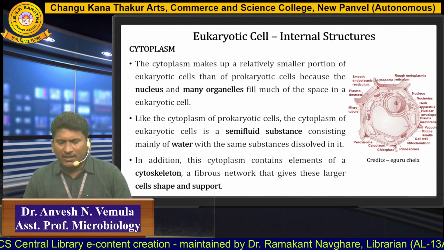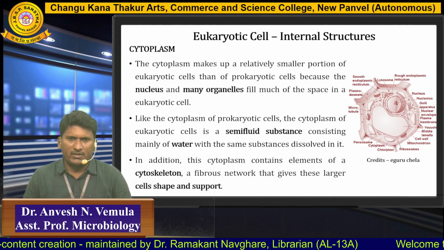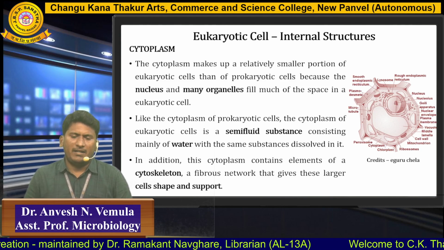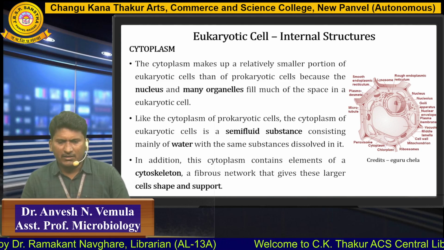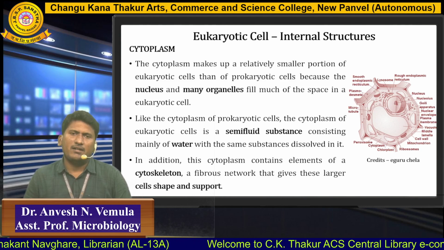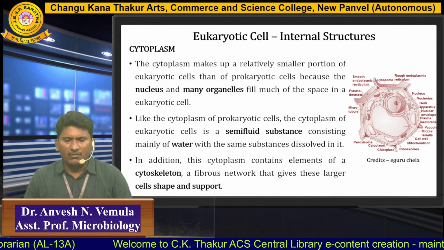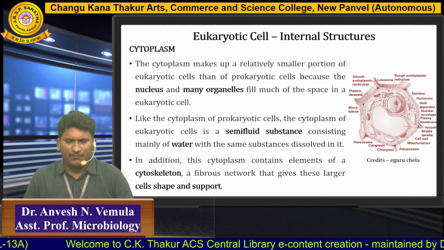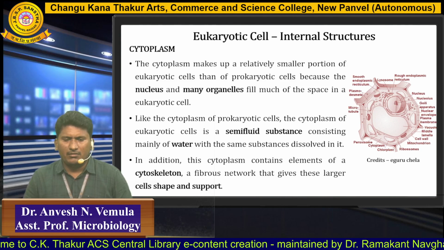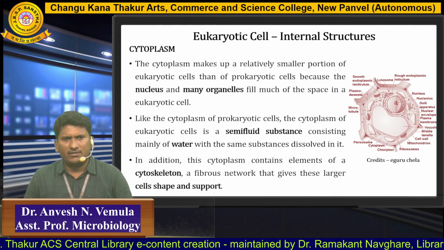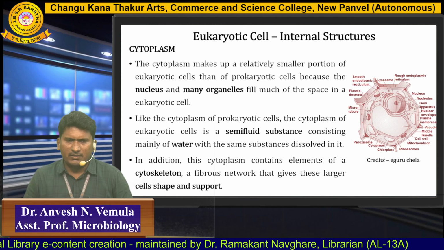As we know, eukaryotic cells mainly come under the kingdom Protista, then Animalia and Plantae. In eukaryotic cells, beneath the cell membrane, it contains cytoplasm. This cytoplasm is a smaller portion when you compare it with prokaryotic cells. The central portion of the cytoplasm is the nucleus, and many organelles are present in the cytoplasm of this eukaryotic cell.